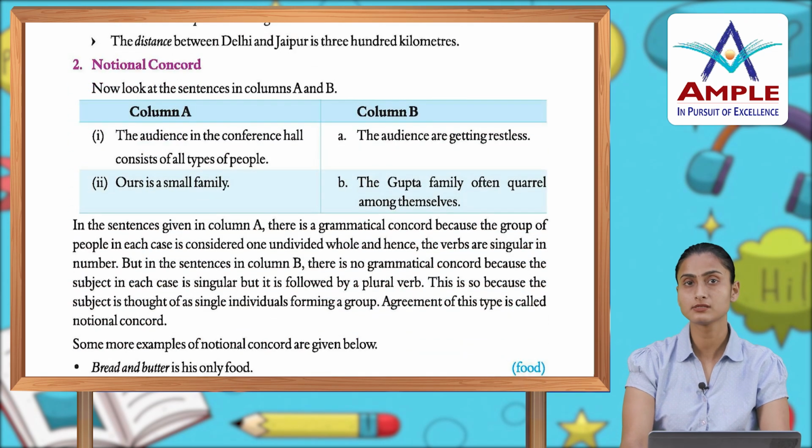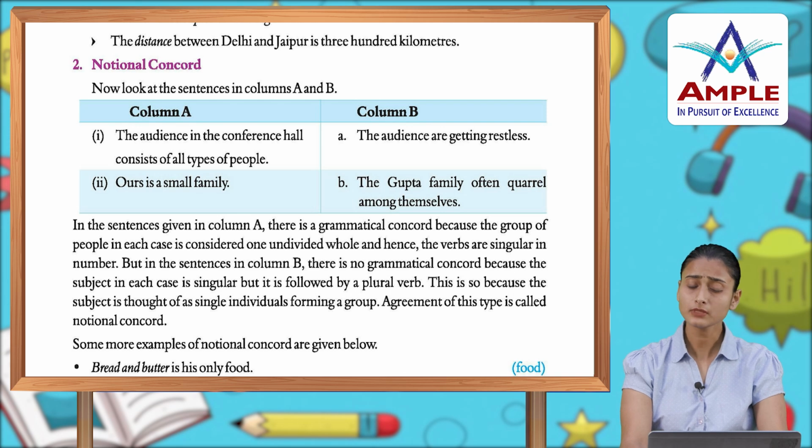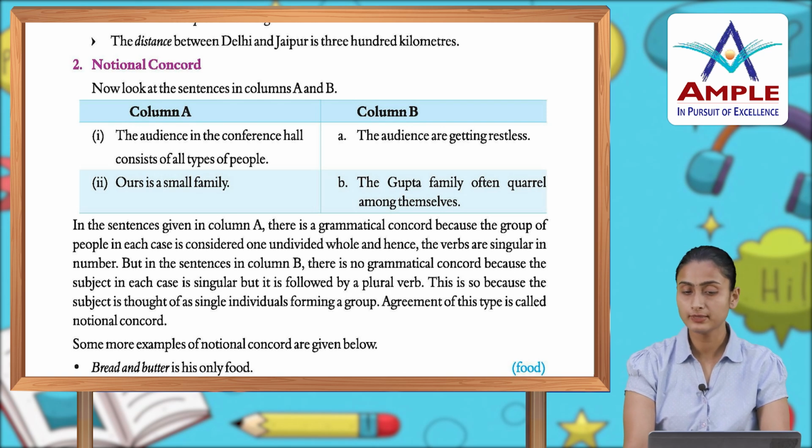Now look at the sentences in column A and column B. The audience in the conference hall consists of all types of people. The audience are getting restless. Ours is a small family. The Gupta family often quarrel among themselves.